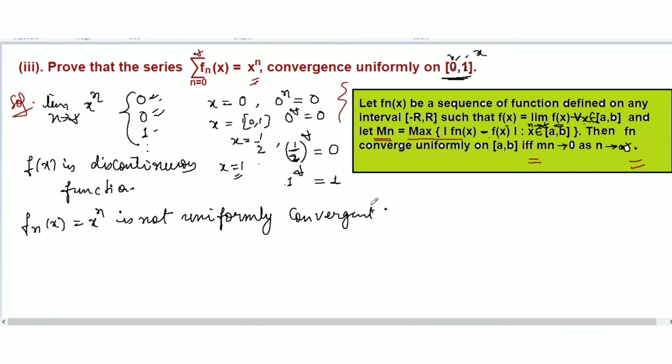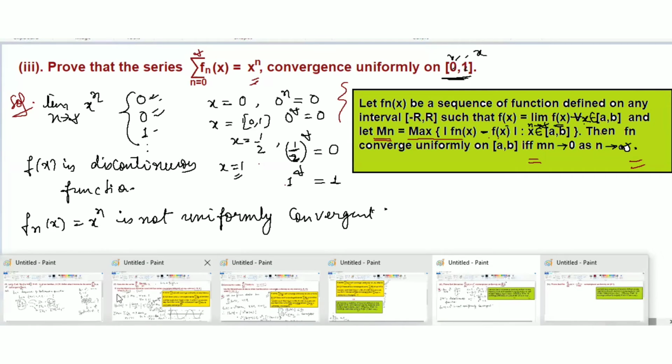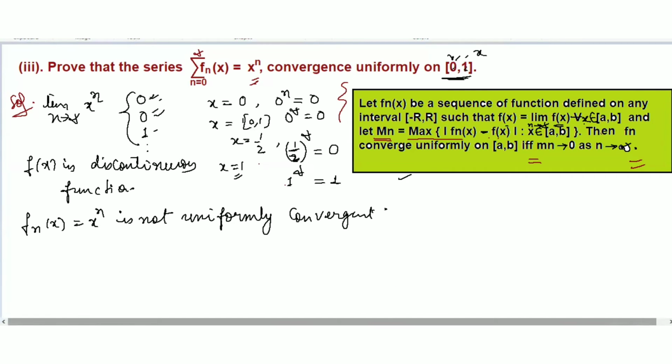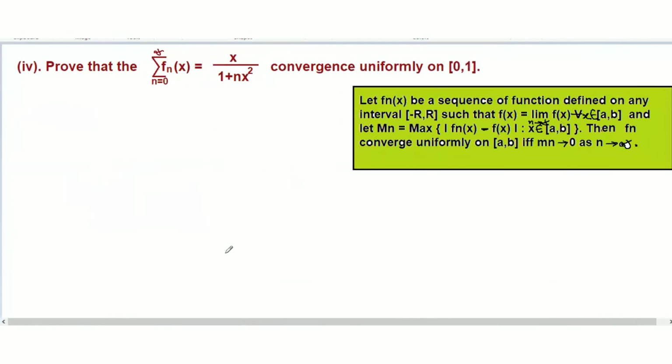Okay, so when we prove that it is uniformly convergent, and f(x) is a continuous function, we should get f_n(x) to be a continuous function. Okay, let's do one more question based on this statement. How to prove it? This is the question I'm going to do.